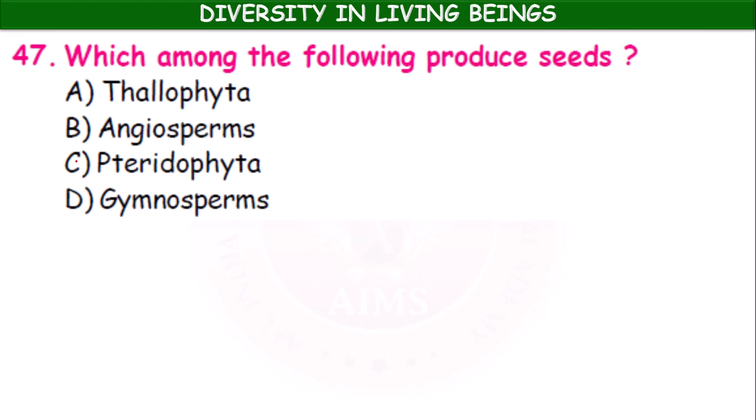Which among the following produce seeds? Thallophyta, angiosperms, pteridophytes, gymnosperms. Thallophyta have no true root, stem or flowers. Angiosperms possess flowers, so they produce seeds. Pteridophytes reproduce by spores, so we should not consider them. The gymnosperms also produce seeds, so B and D.